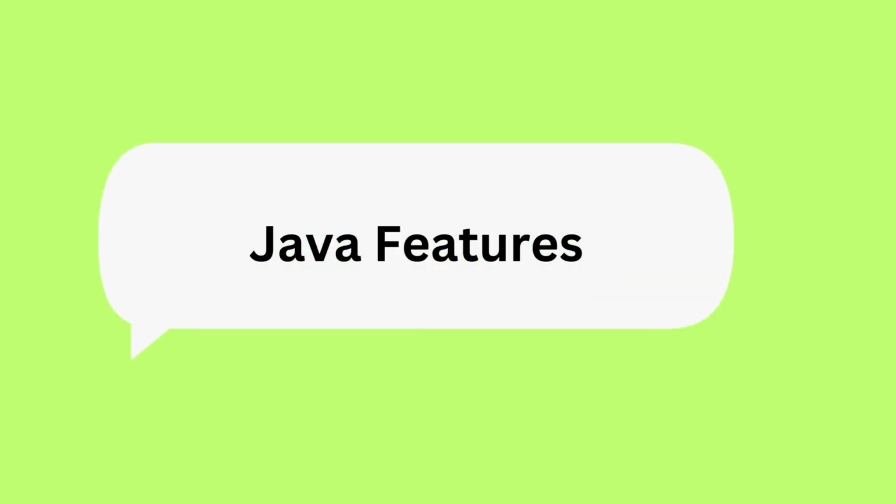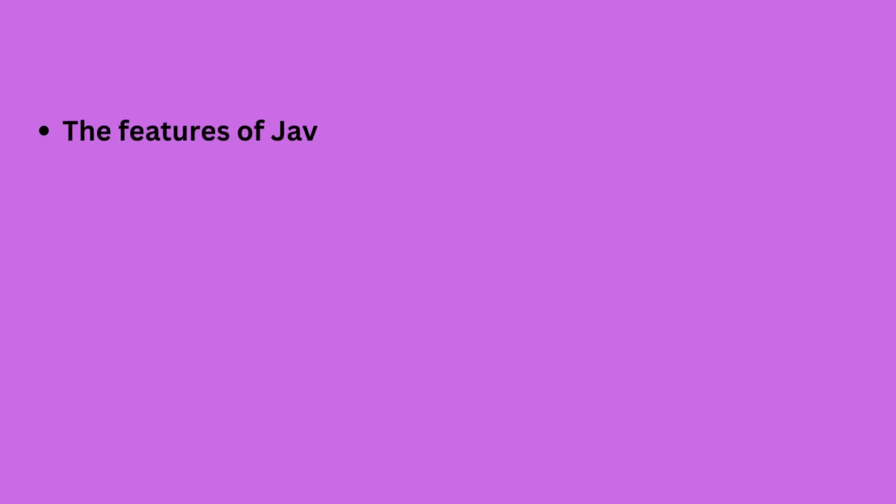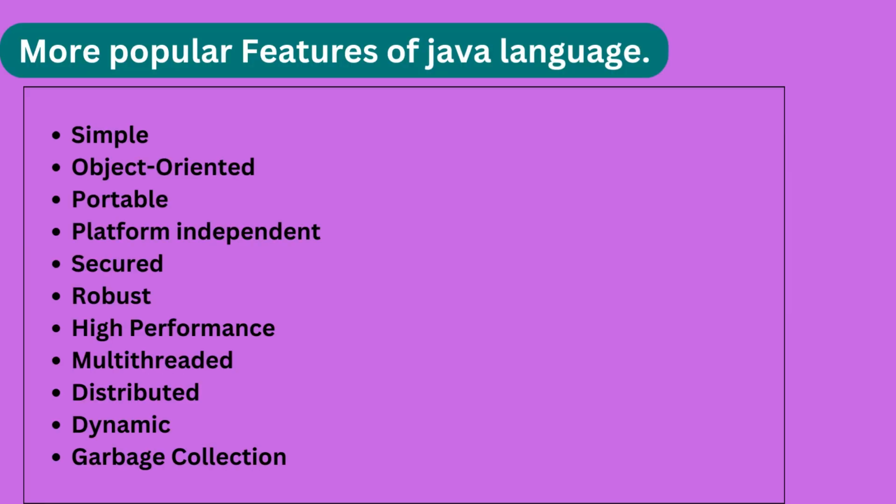In today's video, we are going to discuss Java features that make it one of the most popular programming languages. So let's get started. The features of Java are also known as Java buzzwords. Java provides many features. In this video, we will discuss more popular features of Java language. So these are the more popular features of Java language. Let's discuss all these features one by one.